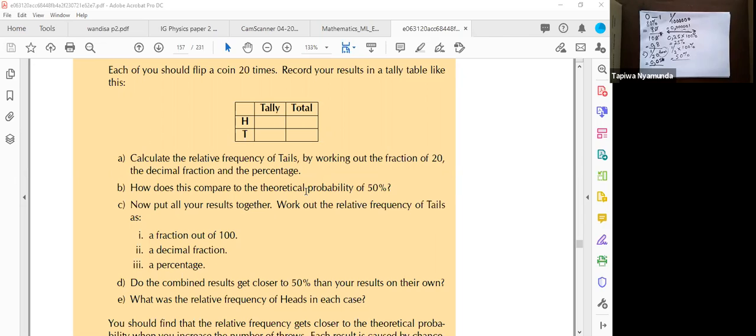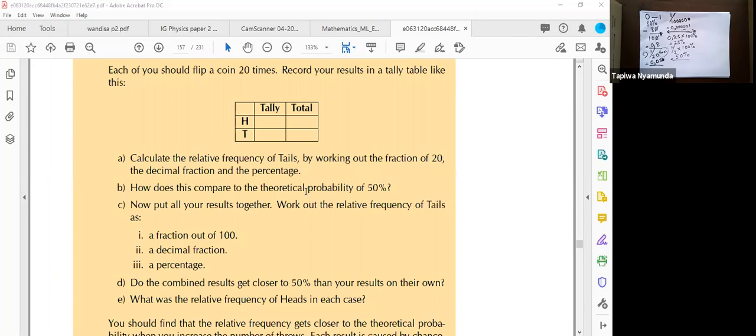When you toss a coin 20 times, of course this experiment is not going to happen now, but I have actually done it. What you would expect to find is a relatively equal amount of heads and tails. So if you toss a coin 20 times, you would expect 10 heads and 10 tails. But of course, guys, this is not exactly what is going to happen.